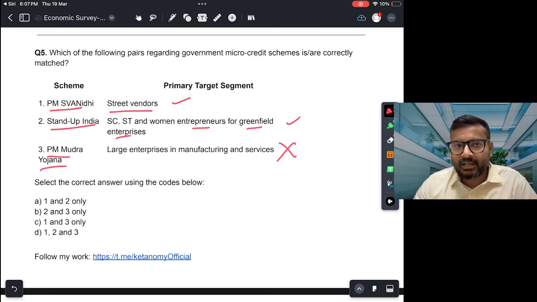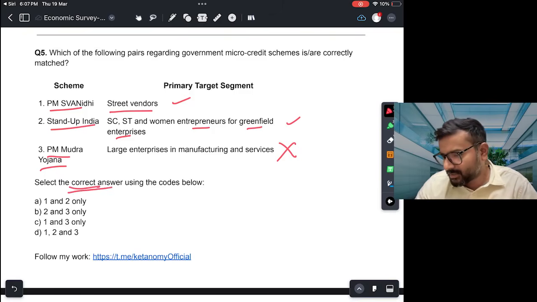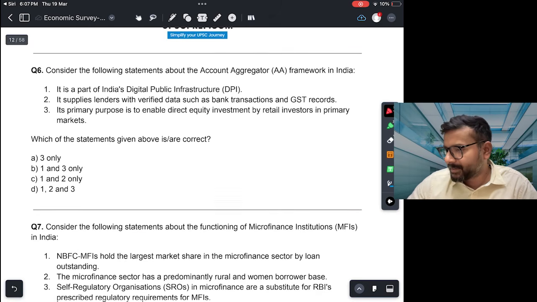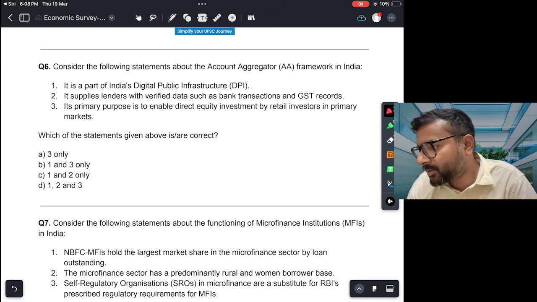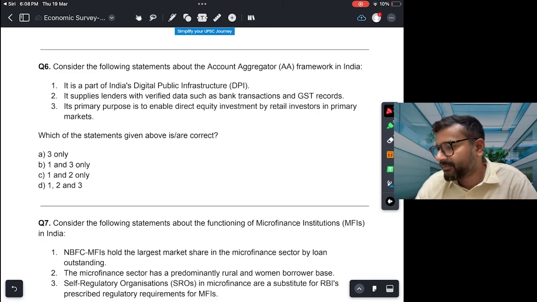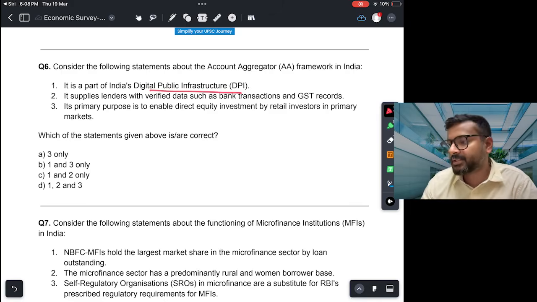उसके अंदर you get your Shishu, Kishore, Tarun plus loans. So these are generally for MSMEs. So this is not correct. So correct answer is 1 and 2, A. Sixth, consider the following statement about the account aggregator framework in India. Okay, क्या है ये? It is part of India's digital public infrastructure.